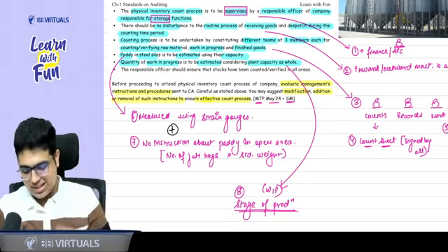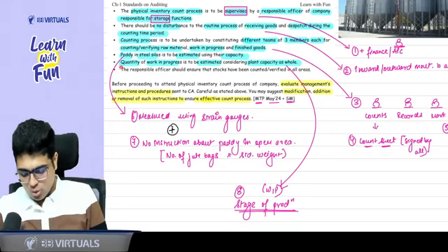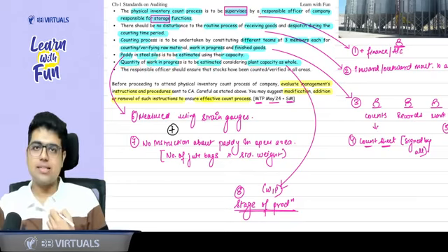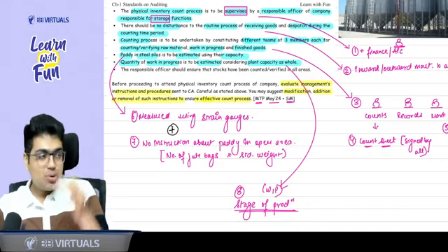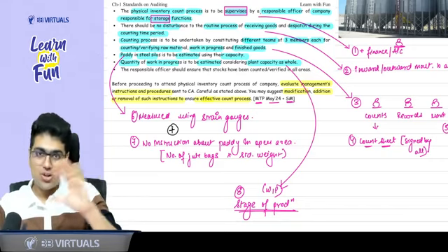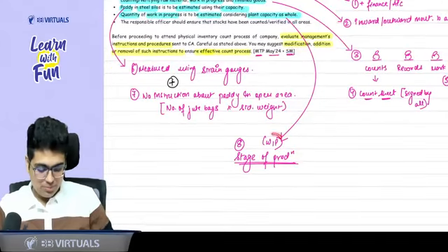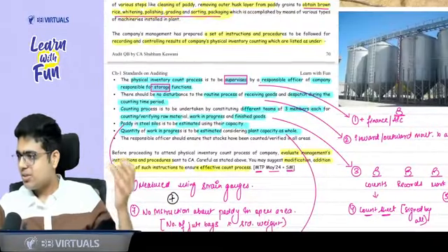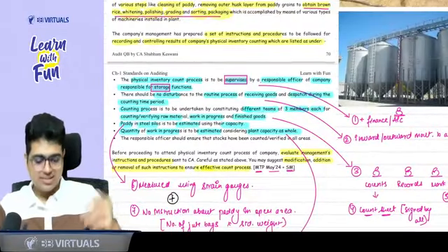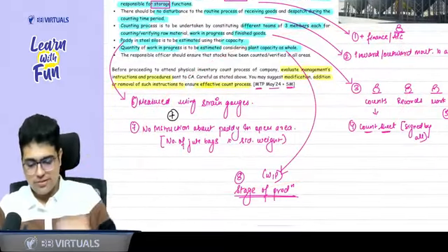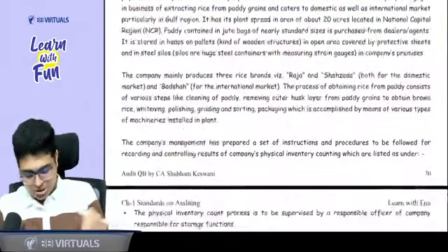Clear? Clear, sir. And the last point says quantity of work in progress is estimated considering the plant capacity. Work in progress is calculated on the basis of stage of completion, not plant capacity. So right here, work in progress should be on the basis of stage of production. So can I say this question is more on common sense? Yes, sir. The way I dealt with this question in this revision, same way you need to deal with it. If you want, you can pause this video and quickly go through question number 6.